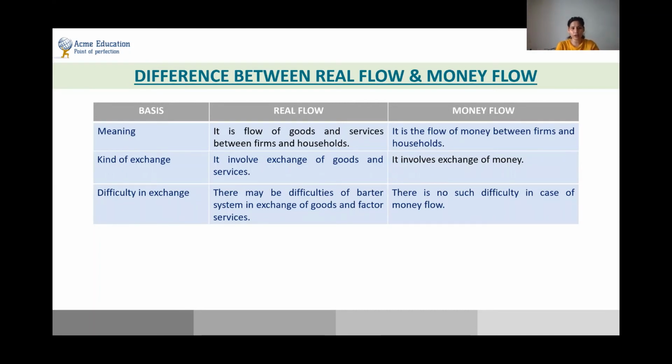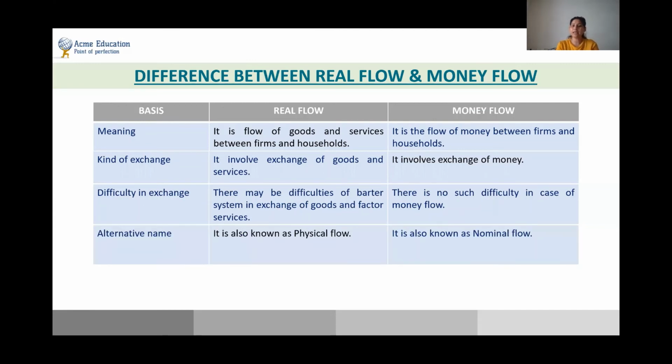So in case of real flow, there may be difficulties of barter system in exchange of goods and factor services. But in case of money flow, there is no such difficulty. The reason is that you give money and what you get in return is also goods and services, whereas in case of real flow, you get goods. Like if it was specifically the barter system, then there would be a difficulty. But if the goods are being exchanged with the money, then there would be no difficulty.